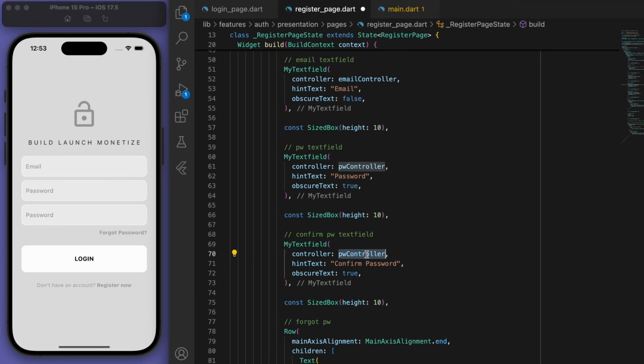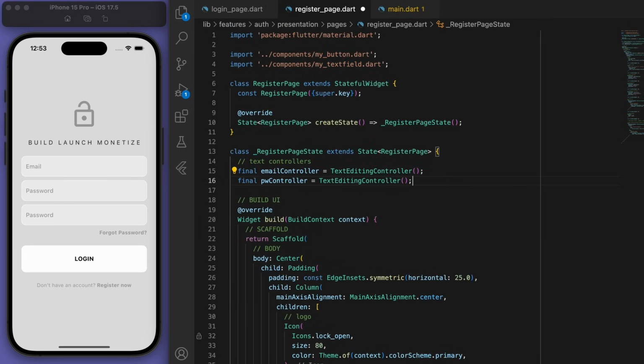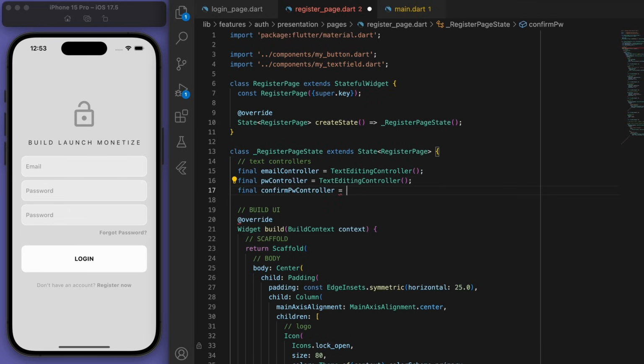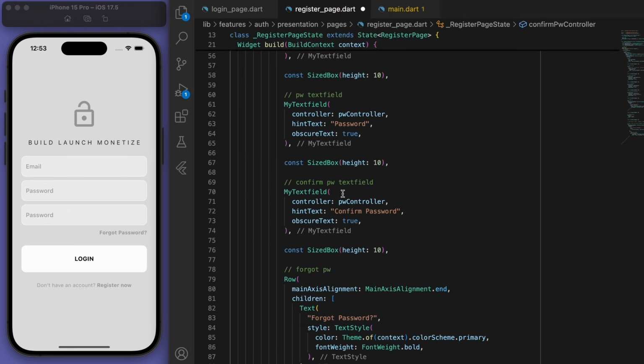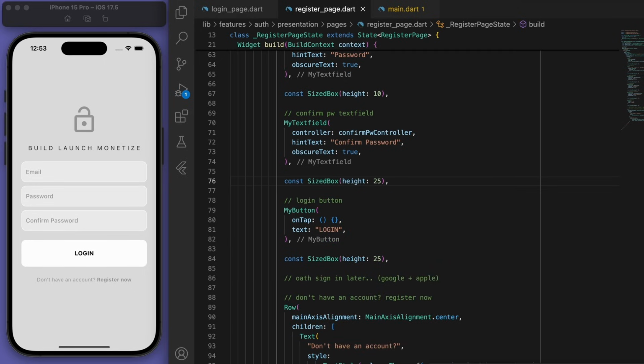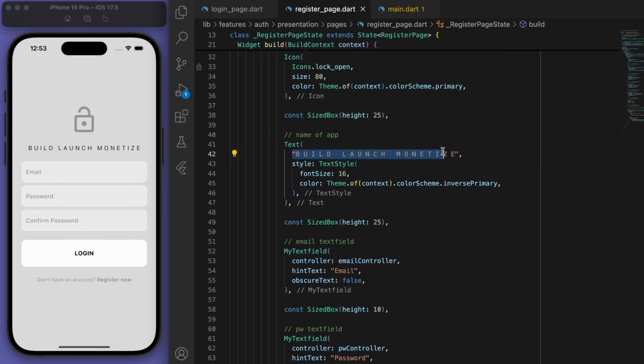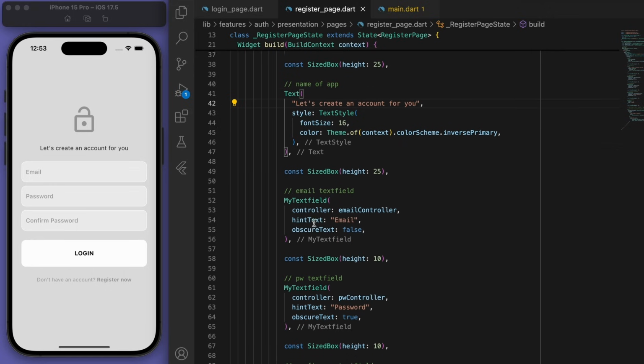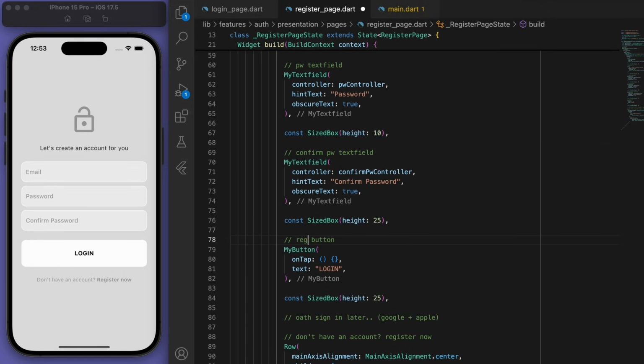Which means we're going to need to create these controllers. And we're not going to need the forgot password. Also, let's create an account for you. And it'll be a register button. Or we can say sign up.